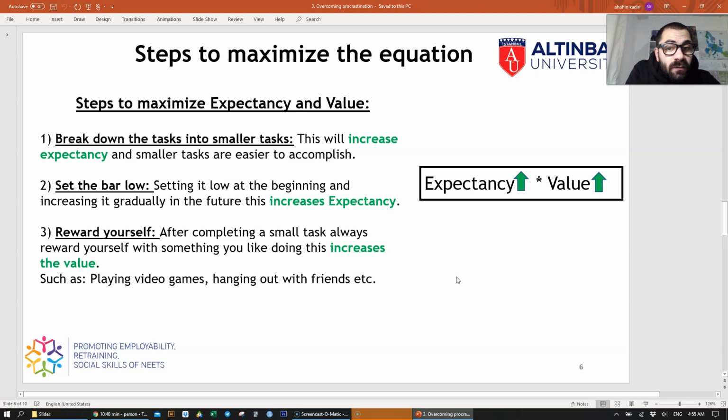And rewarding yourself. For instance, I'm going to reward myself after recording this course by playing Apex. If you want to join, please feel free. So rewarding yourself is going to increase the value, and you are going to feel more motivated to do a task, which I'm doing right now.